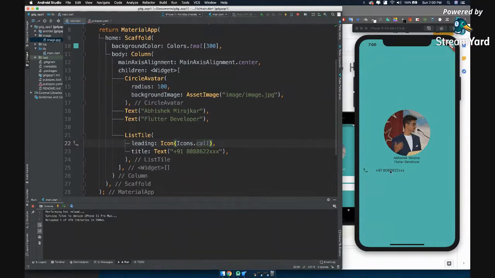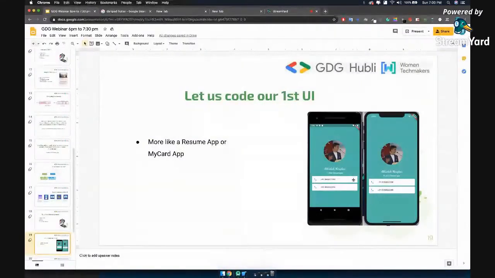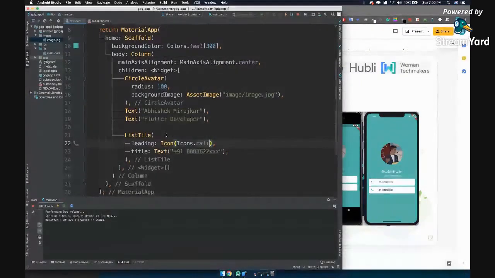But we want this thing inside a container which is white. How will we do that? What we'll do is we will place this inside another widget called card. So let's click on the start of ListTile. Okay, you see a little tiny bulb over here on the left side. That means Android Studio understands that, hey, you want to place a widget outside it.